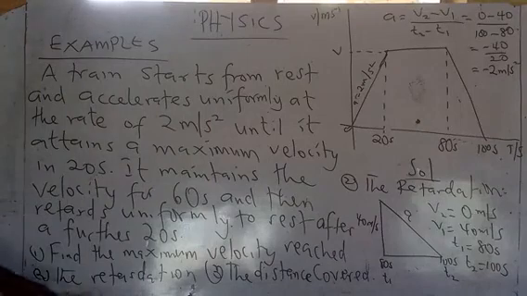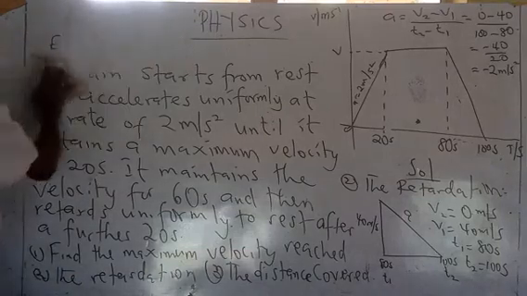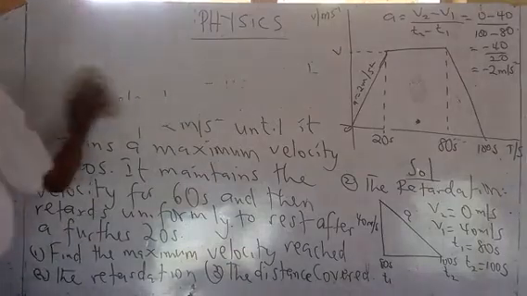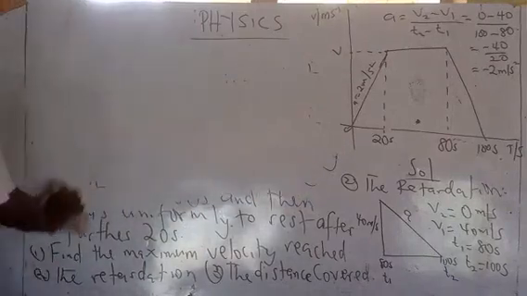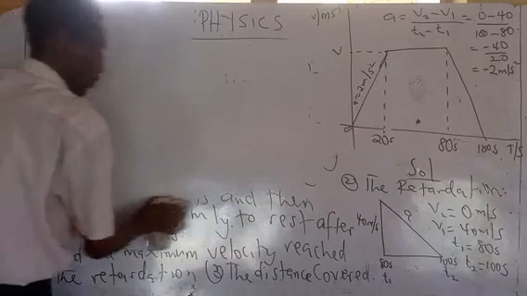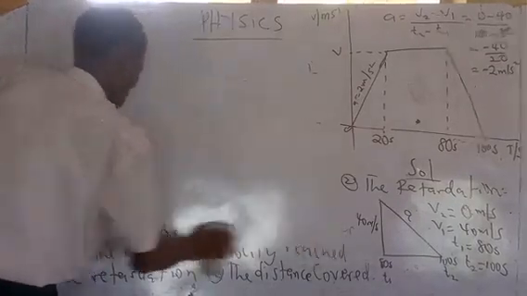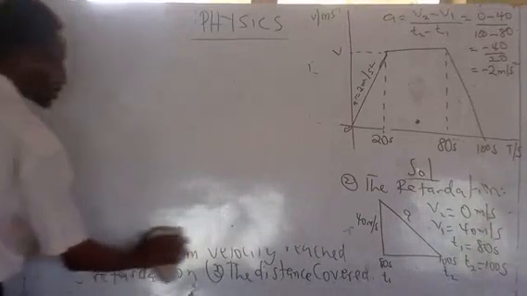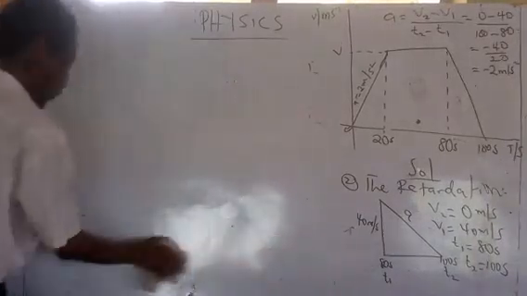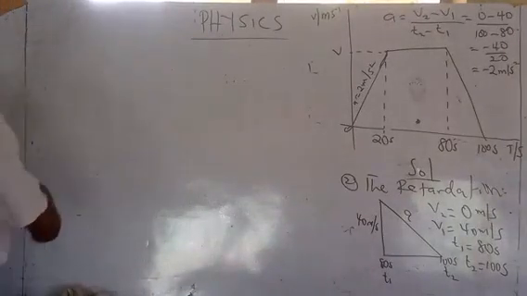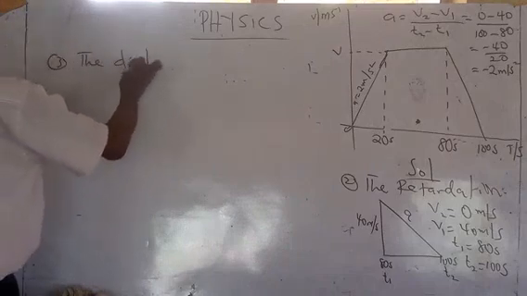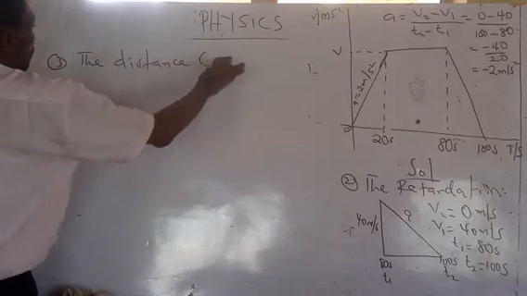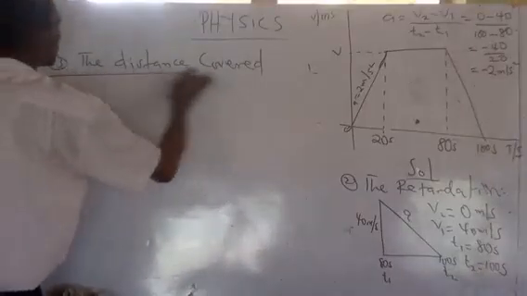The third question says find the distance covered. To find the distance covered by the object, you use the formula for the area of a trapezium.